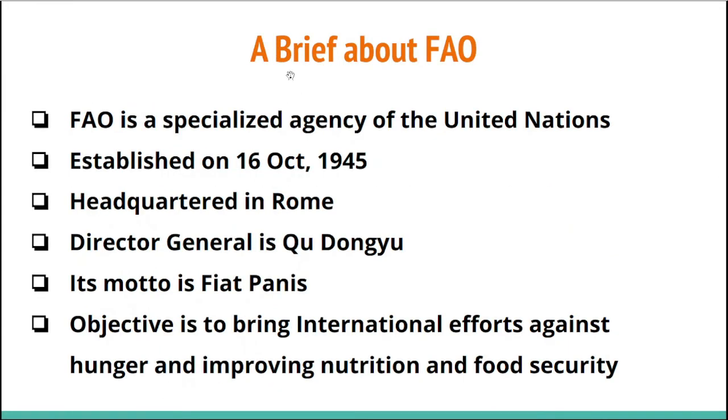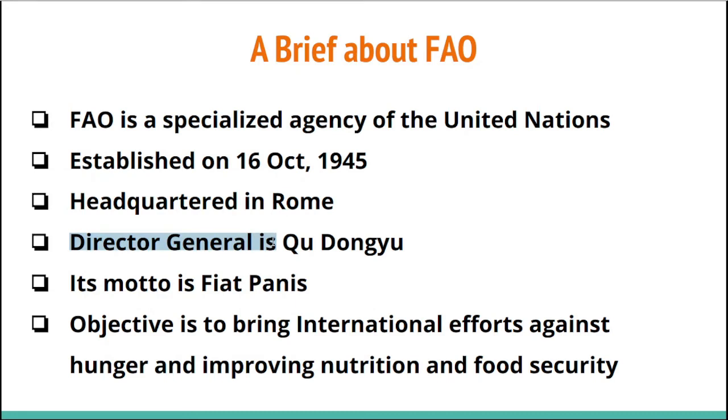Now let's talk in brief about the FAO, that is the Food and Agriculture Organization. FAO is a specialized agency of the United Nations organization. It was established in the year 1945, on 16th October. It is headquartered in Rome, that is the capital city of Italy.